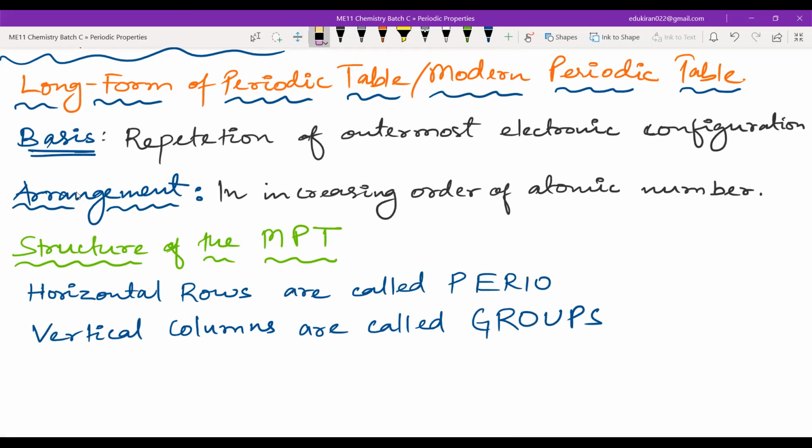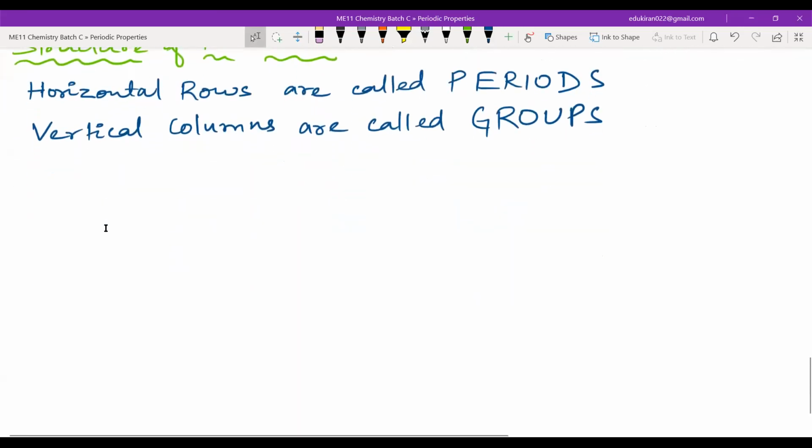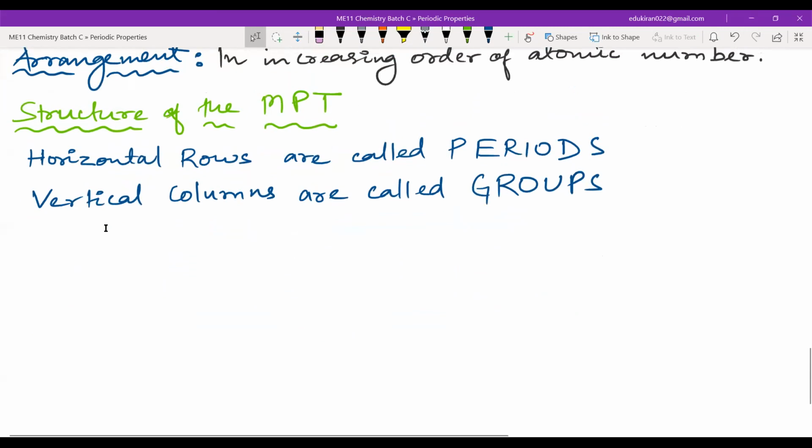Now, all the chemistry that we'll be learning in this chapter will be regarding the periods and the groups. You can also write that there are 7 periods, and the vertical columns, which are groups, are 18. We have 18 groups and 7 periods.